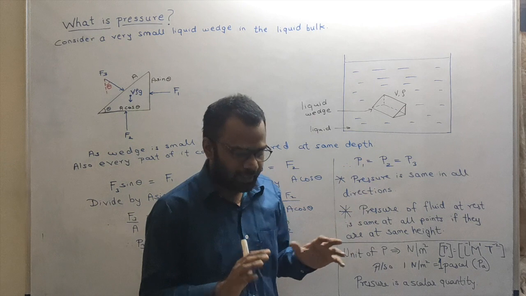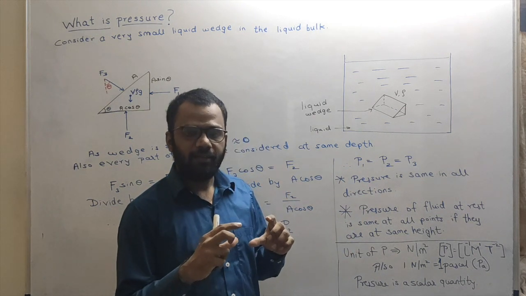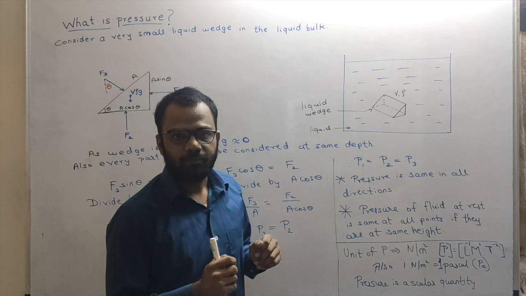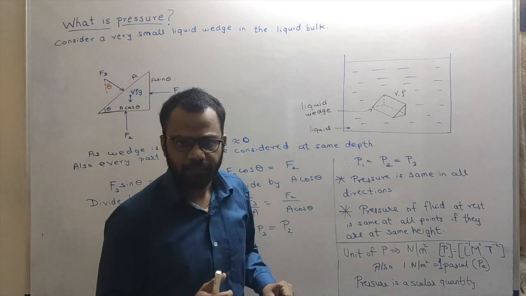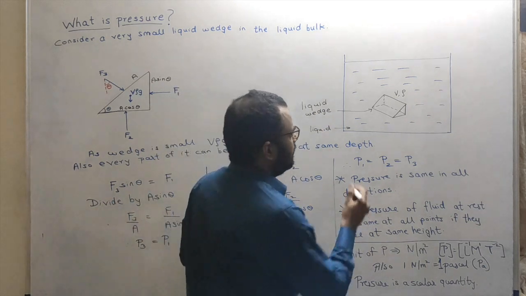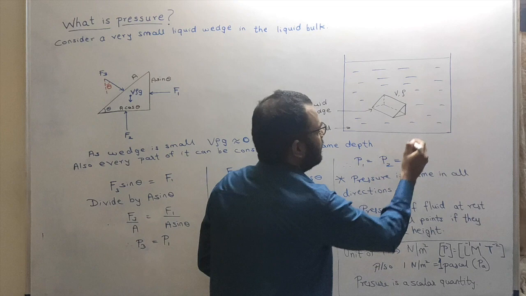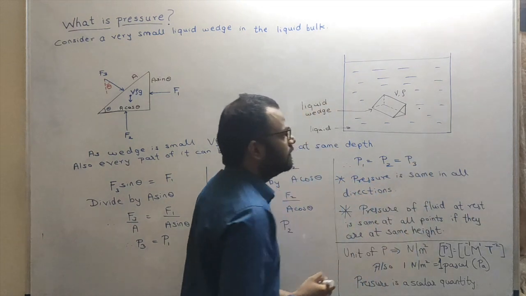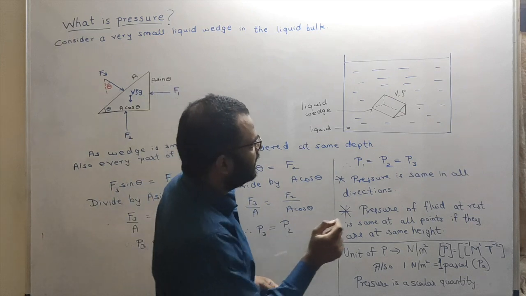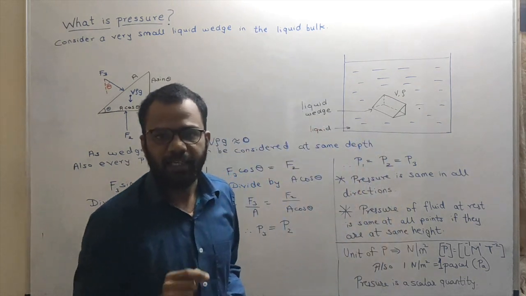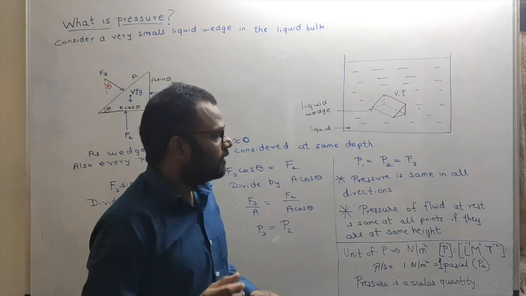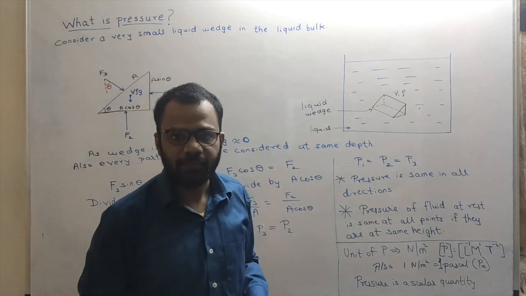So I am considering that part of the liquid which has the shape of a wedge. Now this liquid wedge is extremely small in size. So you can say that the liquid wedge is over here. If you look at that distance, you will see nothing but a single dot. It is so small. I have just magnified the figure enough so that you can see it clearly.